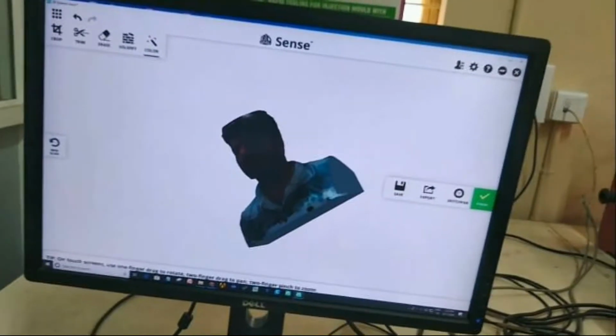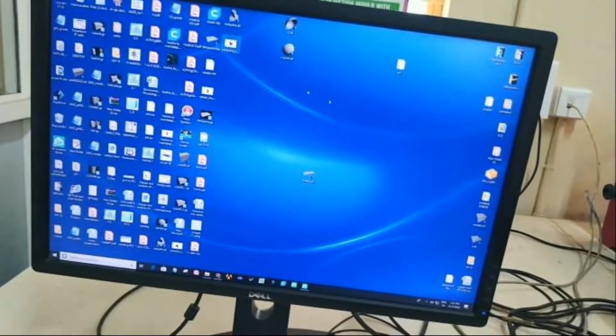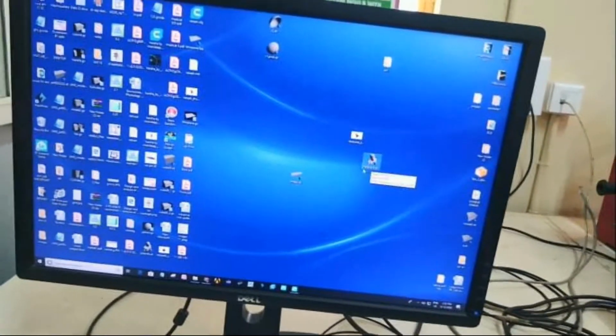Yeah, we have exported that part into STL, and we will open that in Cura.